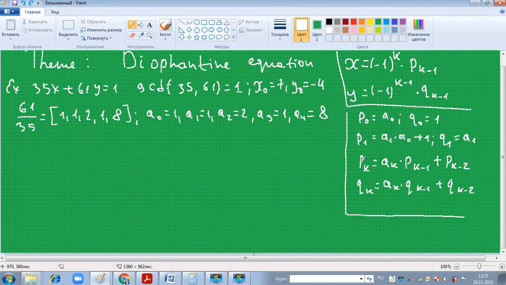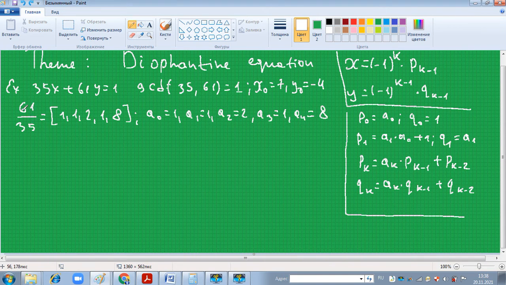In the previous lessons I also explained continued fractions, and we will use these formulas to find p sub k minus 1 and q sub k minus 1.